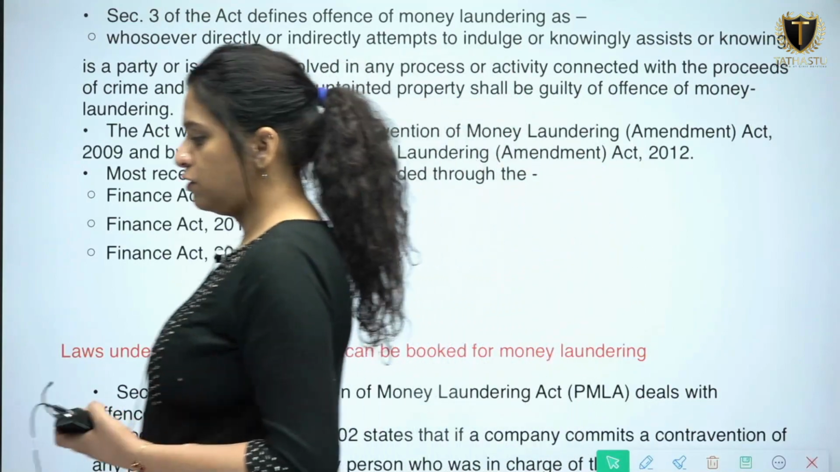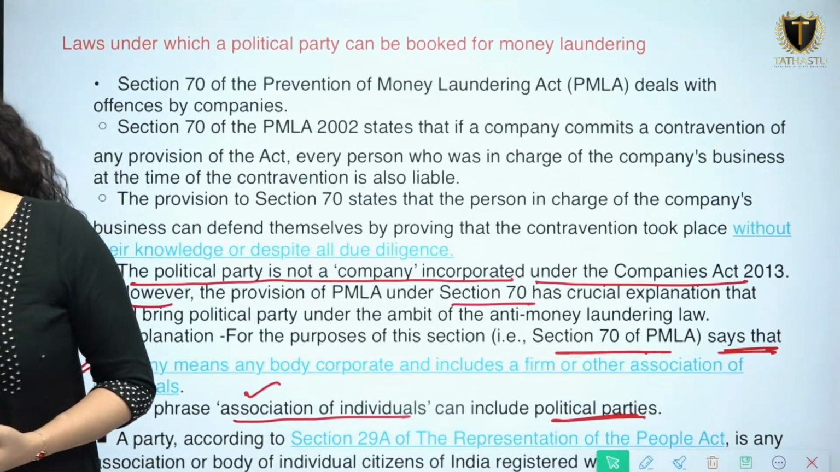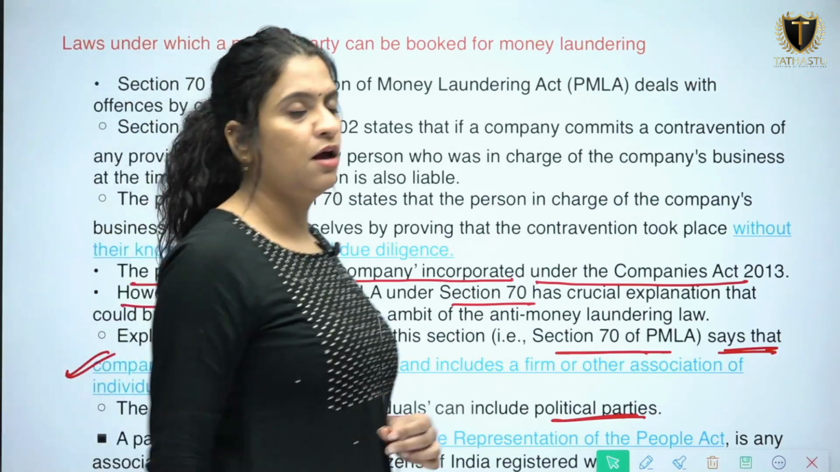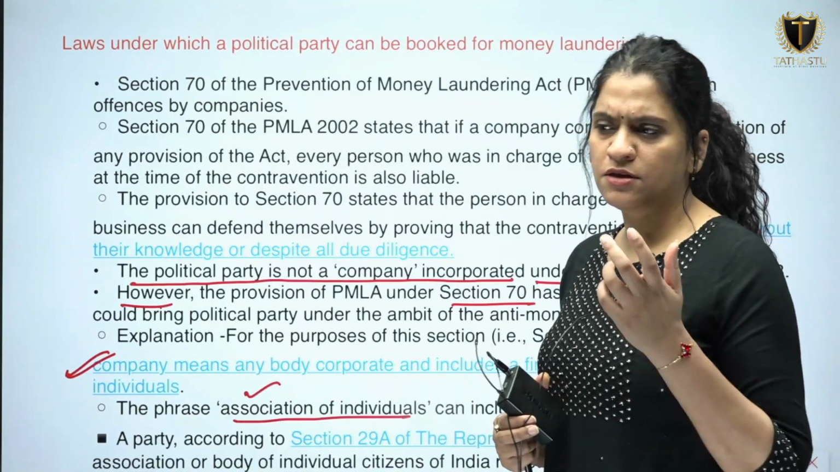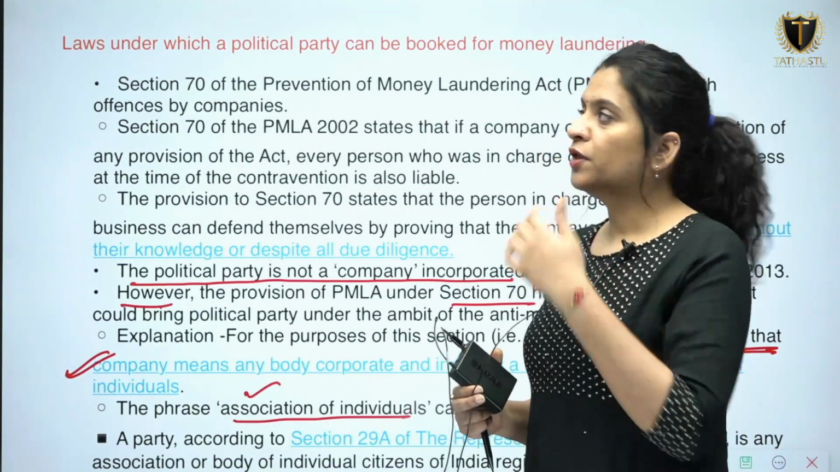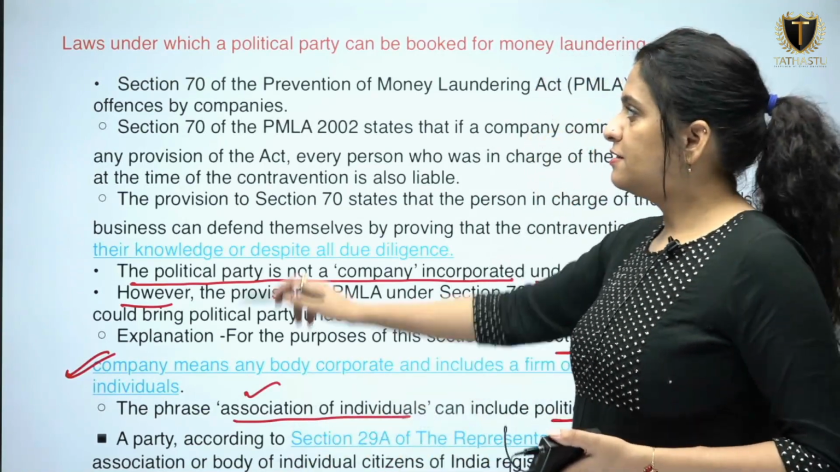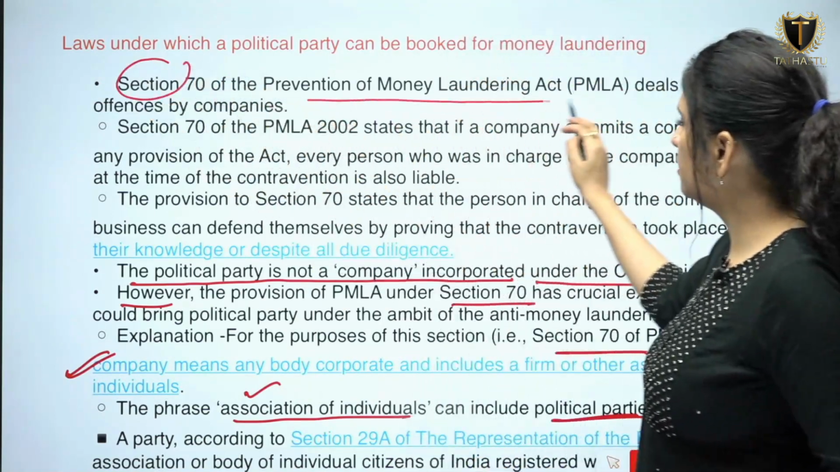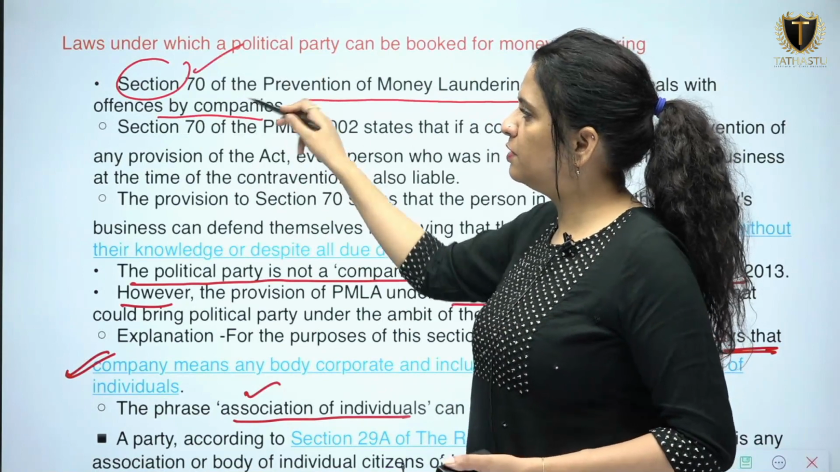Under which laws can a political party be booked for money laundering? Are political parties covered under the Prevention of Money Laundering Act? Political parties such as even AAP have been tried under PMLA. So how can a political party be tried under PMLA? Section 70 of the Prevention of Money Laundering Act deals with offences by companies. So Section 70 deals with companies.